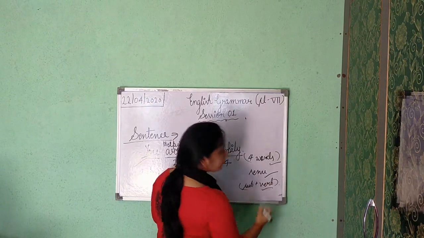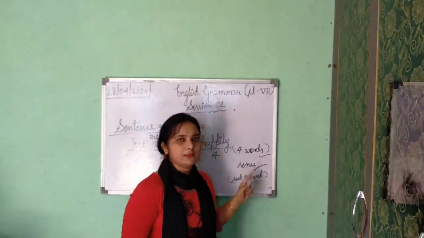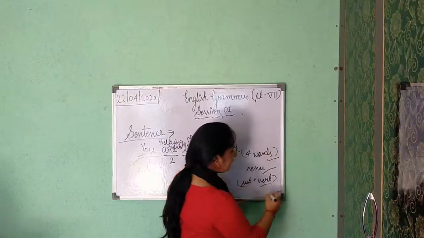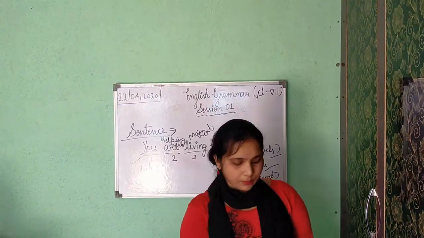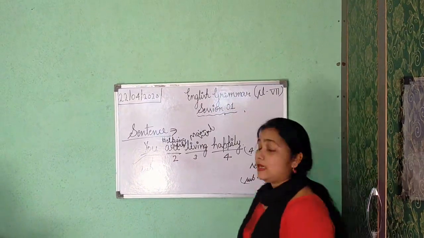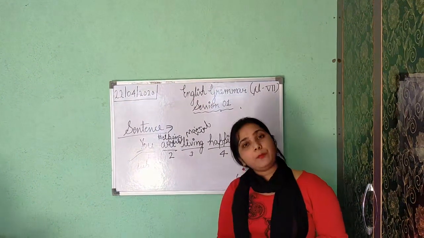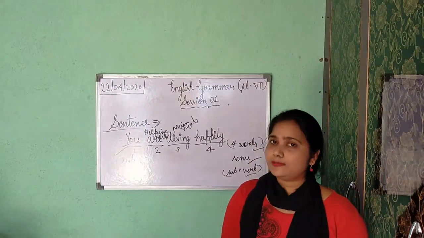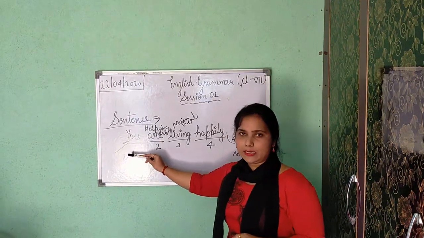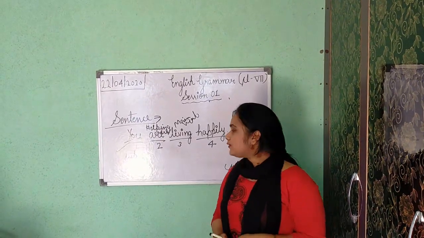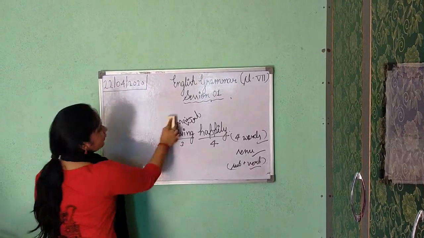So you can consider that yes, this is a sentence because the sentence is fulfilling all three conditions. Okay. Now I am telling you again what a sentence is. A sentence is a group of words which shows complete meaning or complete sense, and it always starts with a capital letter.